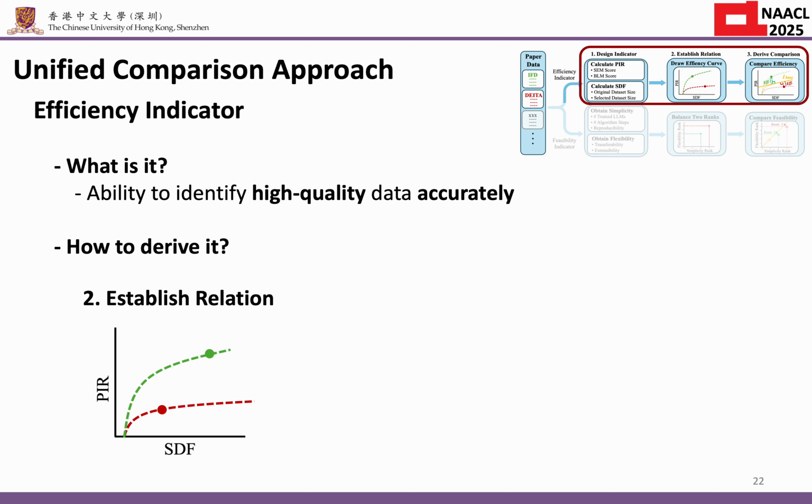So we further establish an efficiency curve to represent the true relationships between these indicators and overall efficiency, aligning them using extrapolation and scaling laws. Now we can see that the green method is more efficient than the red one. But exactly how much is still not explicit. So the last step, we set a baseline and convert each method's latent efficiency into an explicit signed distance from that baseline. Finally, we can make direct and fair comparison between methods.